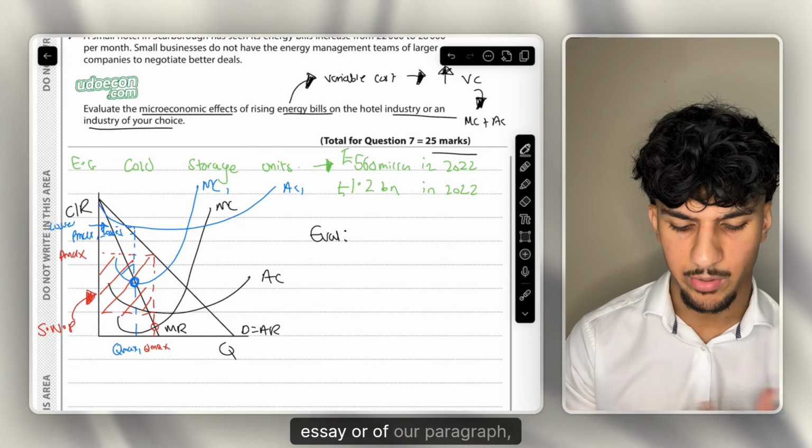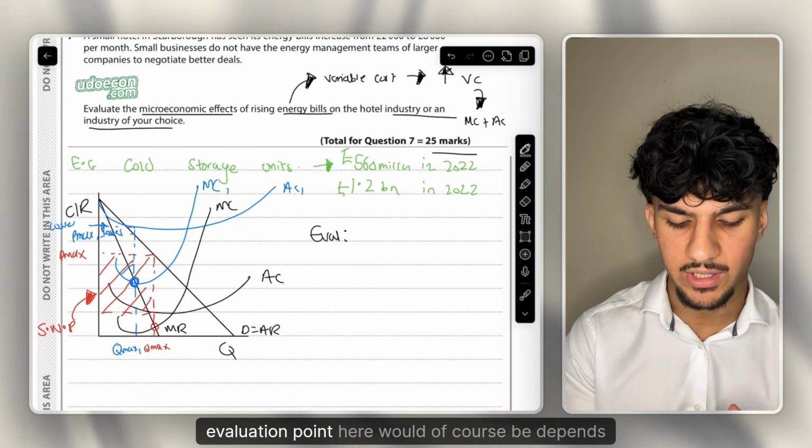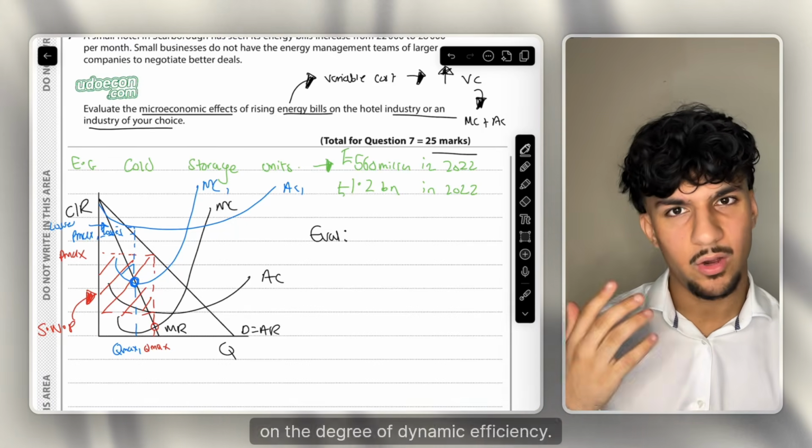Okay, so now we've presented quite a few points, but I'm moving on to the evaluation stage of our essay or of our paragraph. How would we evaluate this? I think a really great and a really in-depth evaluation point here would of course be, it depends on the degree of dynamic efficiency. Why does that work so well?